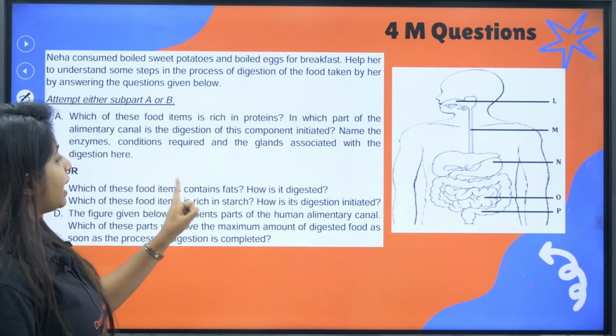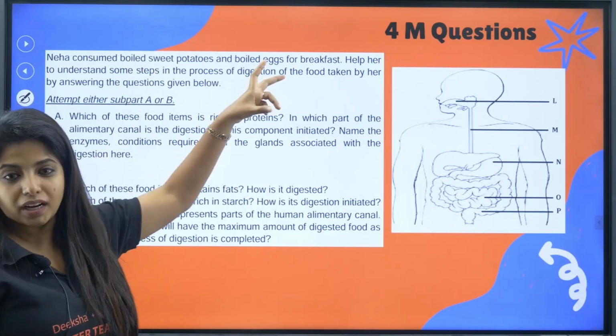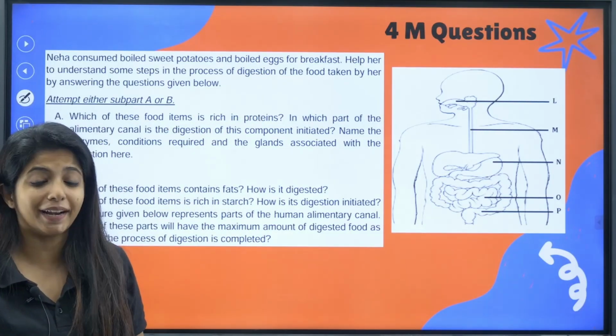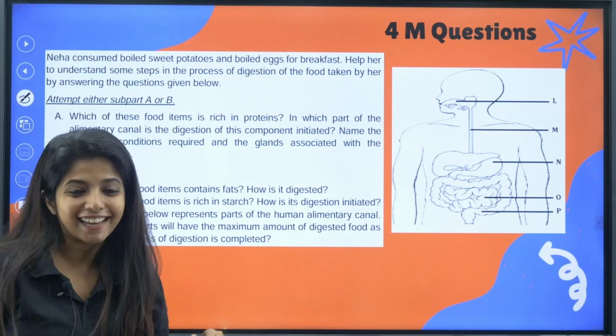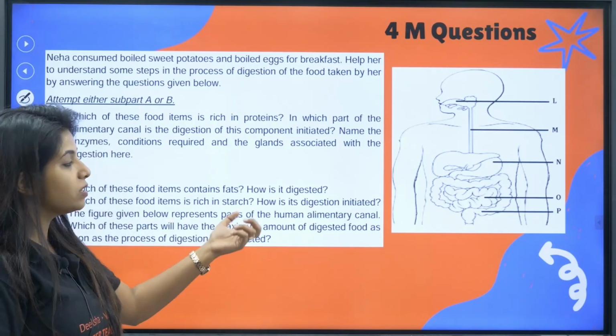Now, the next question is, which of these food items contains fats? Sweet potato, boiled egg, which of them contains the fat, my dear children? Fat. It's there in the egg. In the egg, the egg yolk contains the fat. And how is it digested?